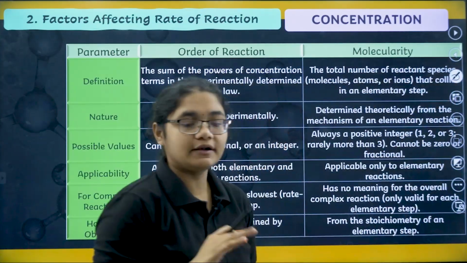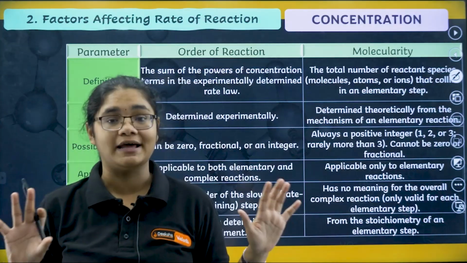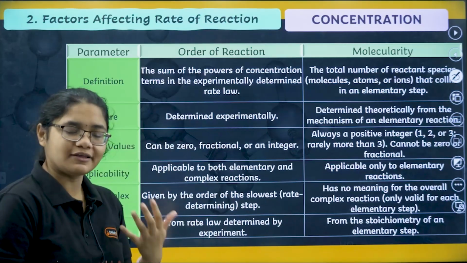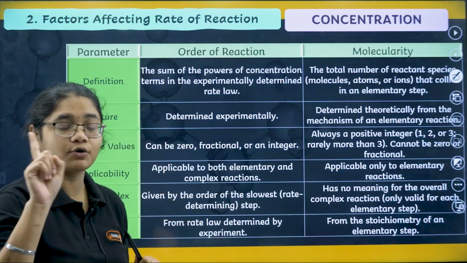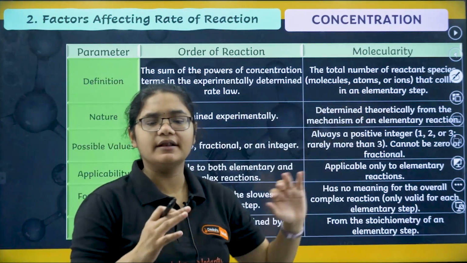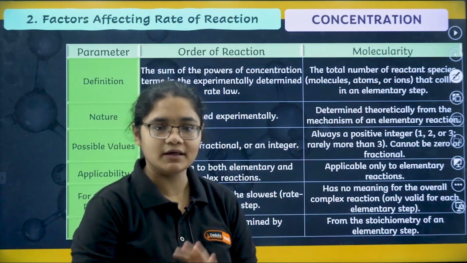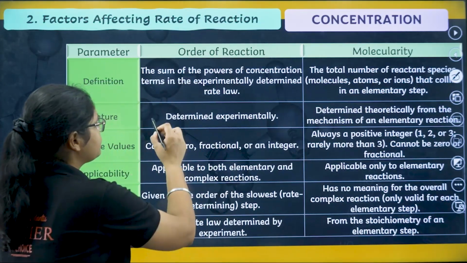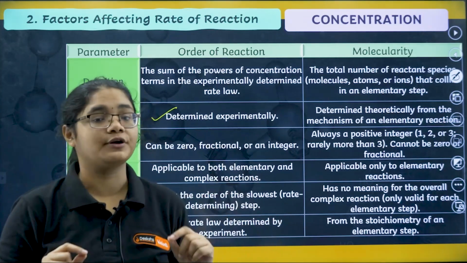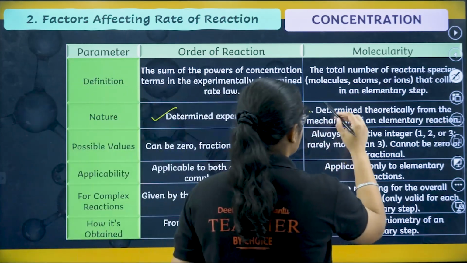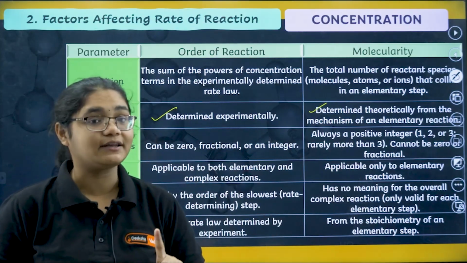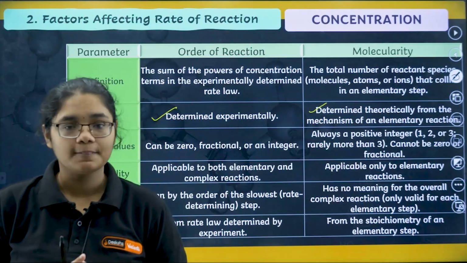Now we will talk about the difference between order of a reaction and molecularity of a reaction. Very, very important. Now what is order of a reaction? If I talk about the definition, it is the sum of the powers of the concentration terms in the rate law expression, right? What is molecularity? The number of species reacting in a balanced chemical equation. Nature: the rate law is determined experimentally, so order is also determined experimentally. But molecularity can be determined theoretically. Just by seeing the reaction you can tell what is the molecularity, but just by seeing the reaction you cannot say what is the order of the reaction.